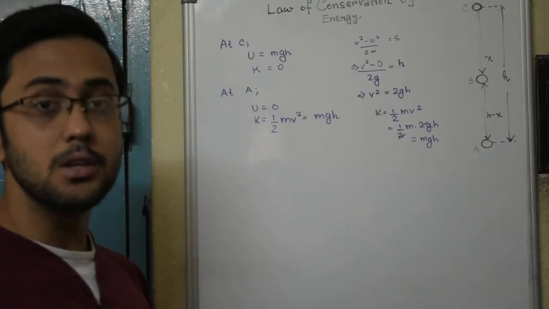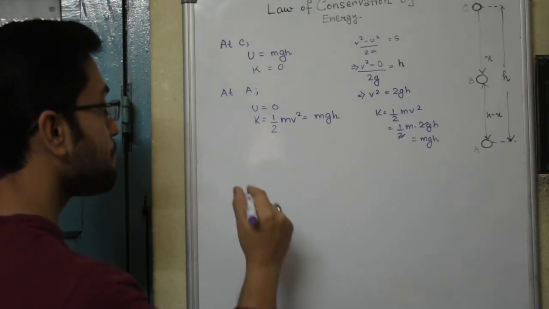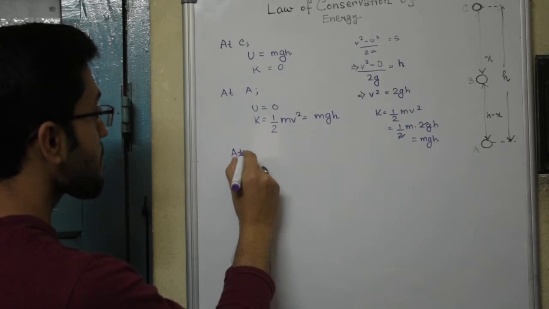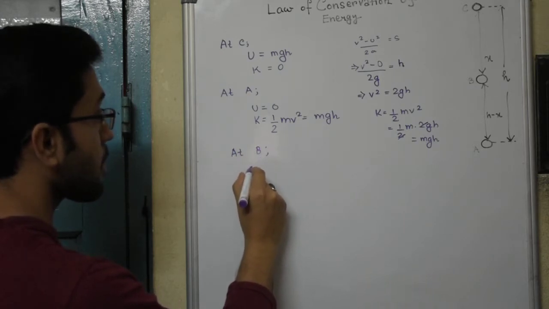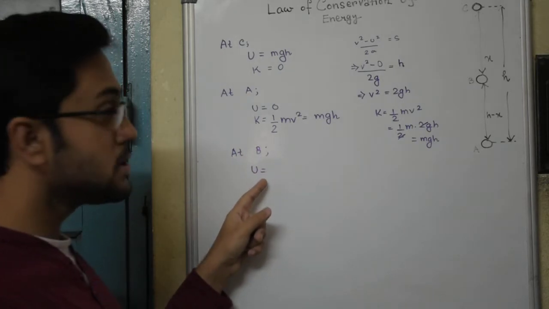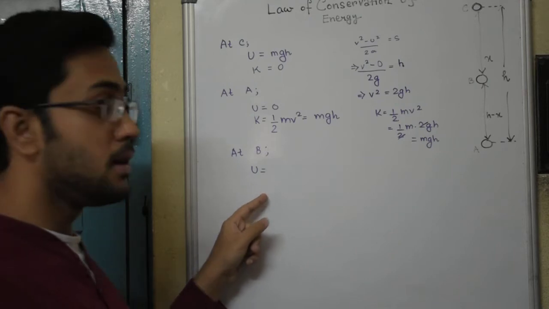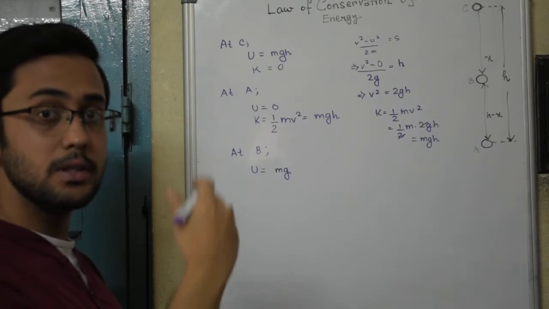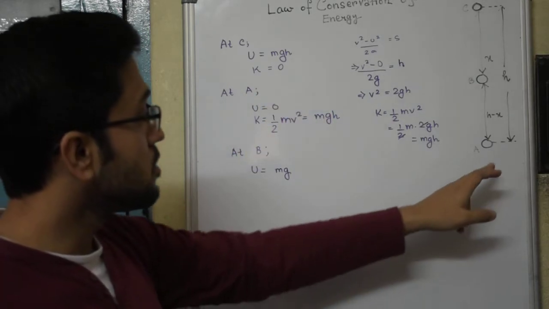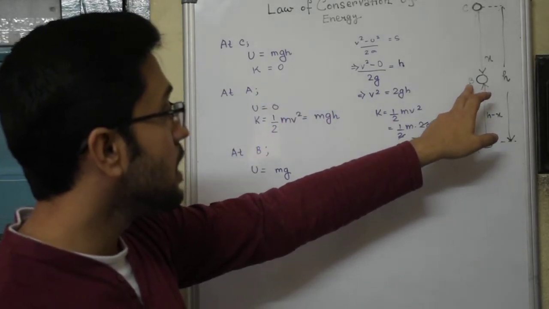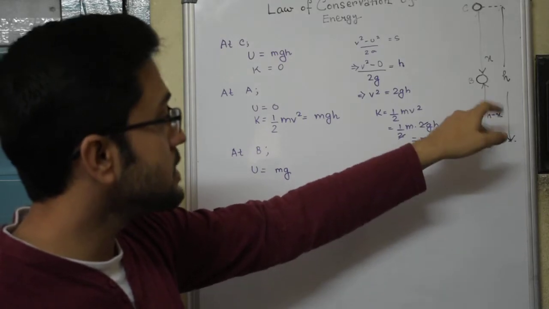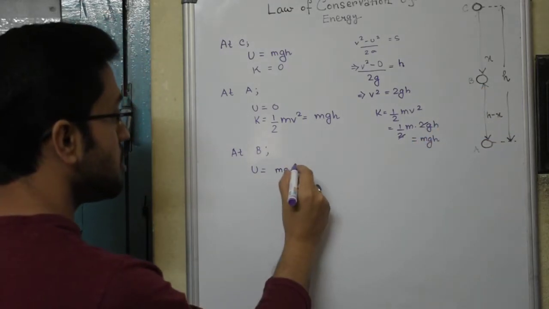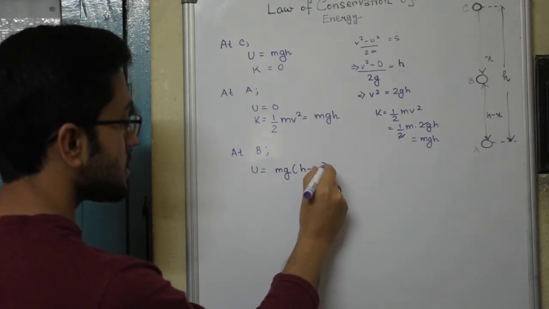Now what about some intermediate position like B? The potential energy of the ball at B will be its weight multiplied with the height by which it is above the ground. So the distance between the ball at position B and the ground is h minus x. So U is mg(h minus x).